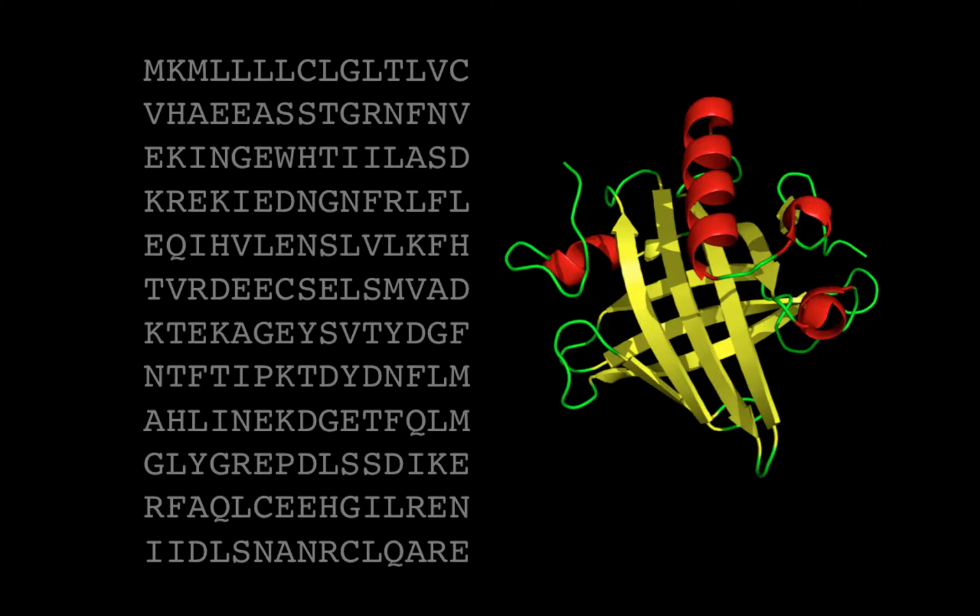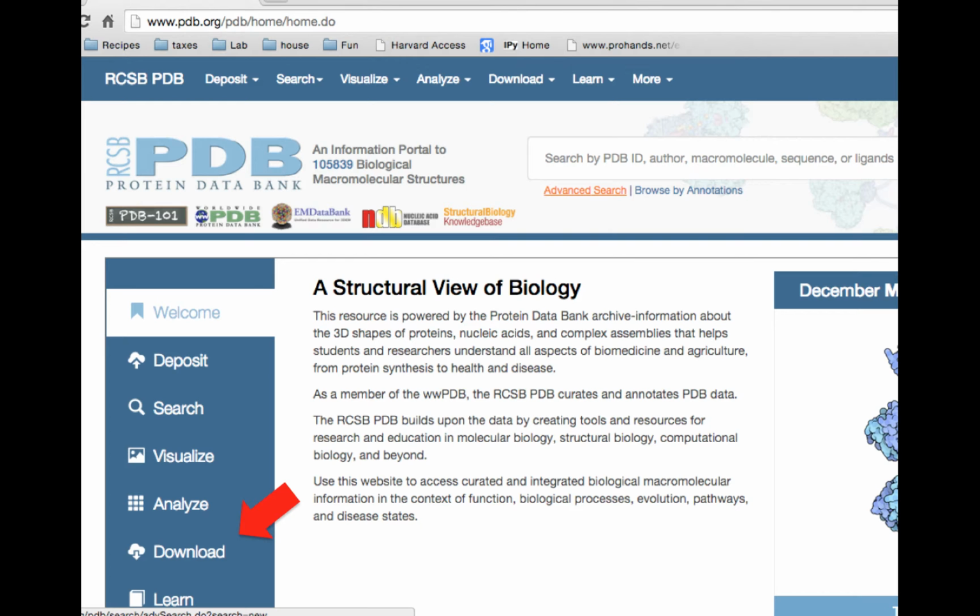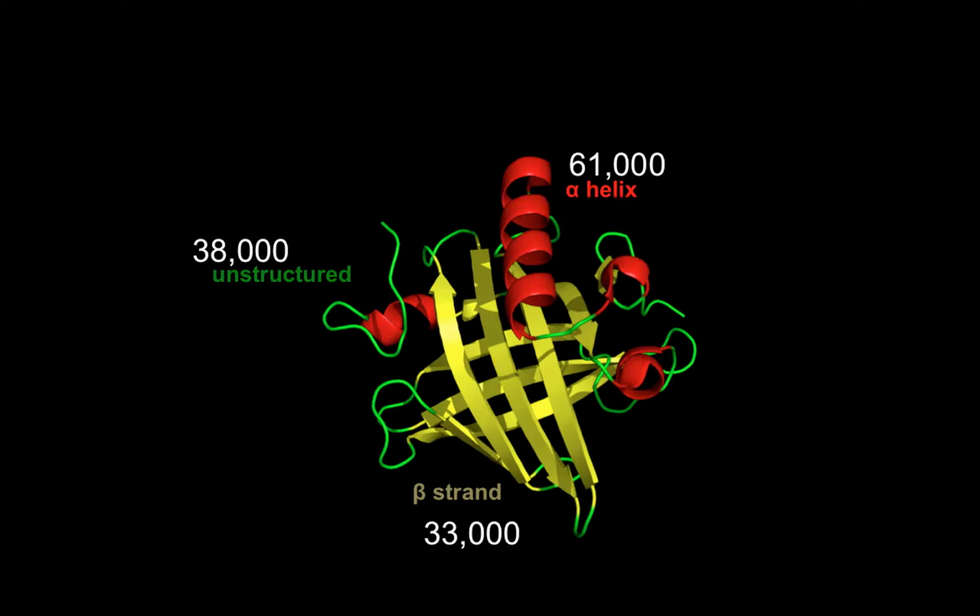Obviously, this is a big problem, but we thought we'd start by breaking down the complex protein structures into three main classes: unstructured regions, alpha helices, and beta strands. To do this, we turned to the Protein Data Bank, the standard online repository for protein structures. We downloaded 6,000 protein sequences corresponding to 38,000 unstructured regions, 61,000 alpha helices, and 33,000 beta strands.